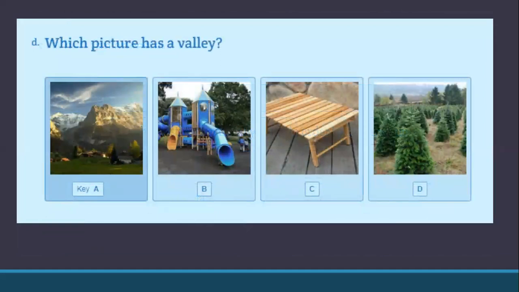Which picture has a valley? Have a look at the pictures. You should have chosen picture A. We know that a valley is when two mountains come together and they usually have like a river running down at the bottom. If you remember, we read about Agatha and the Yeti, and she was kidnapped, and when she woke up, she found herself at the bottom of the valley.